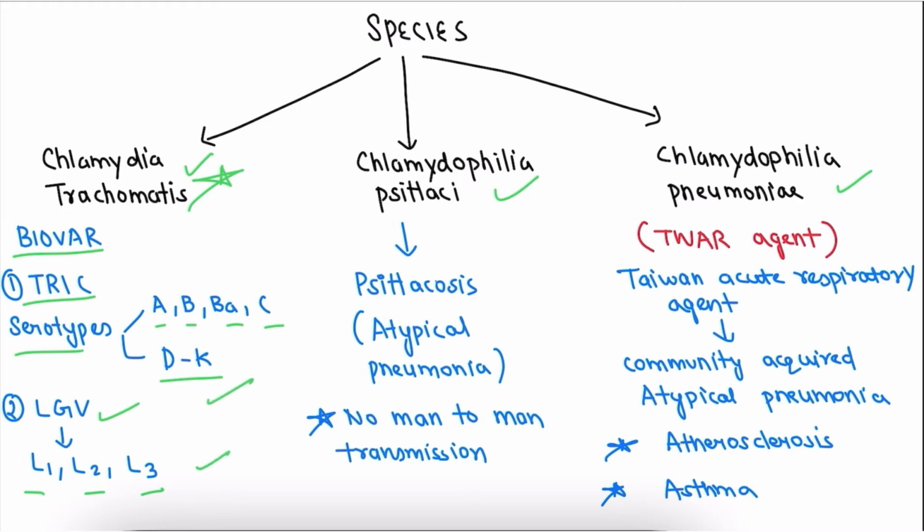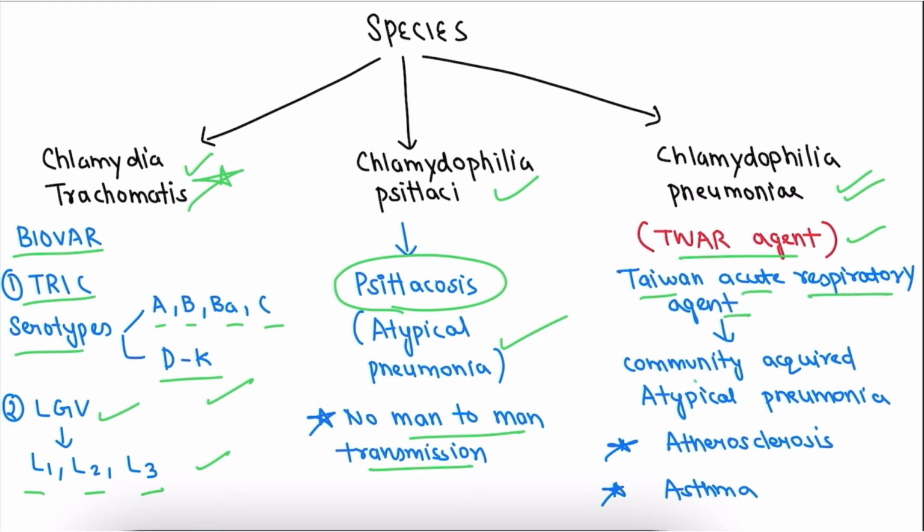The disease caused by Chlamydophila psittaci is psittacosis. It is an atypical pneumonia, and there is no man-to-man transmission. The third one is Chlamydophila pneumoniae. It is called the TWAR agent, the full form being Taiwan Acute Respiratory agent.